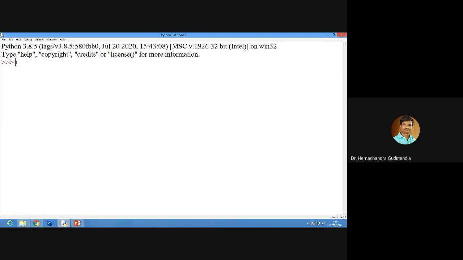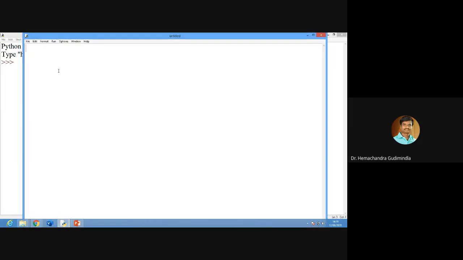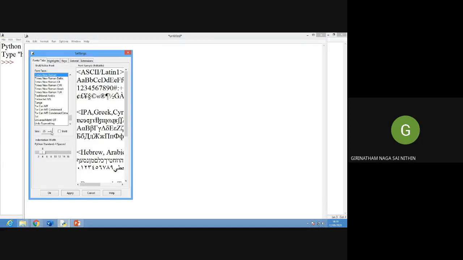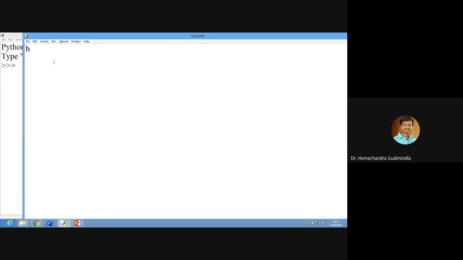If you want to type anything here, you can type, or you can go to File and choose New File. Whatever I'm typing, can you see it, or do I need to increase the font size? We can see, sir. It is visible. Okay, fine, I will still make it a bit bigger.